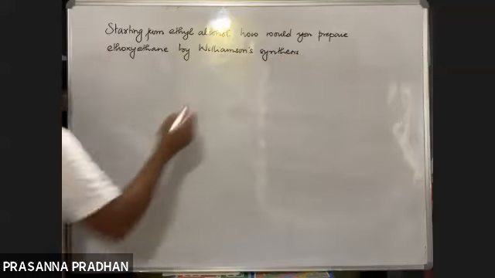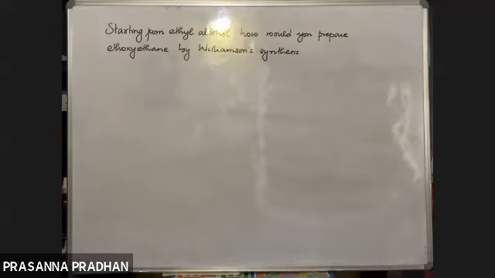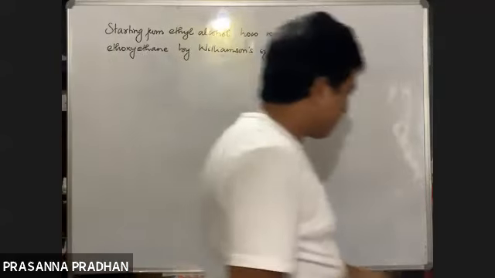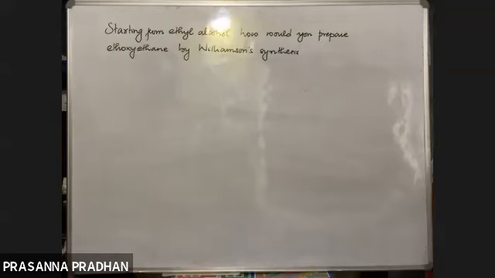Give it a try. The starting compound given is ethyl alcohol. Starting from ethyl alcohol, how would you prepare ethoxyethane by Williamson synthesis?